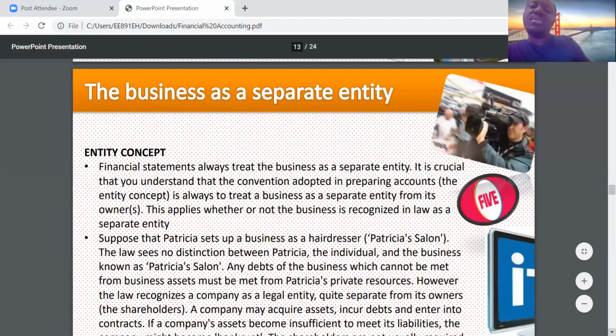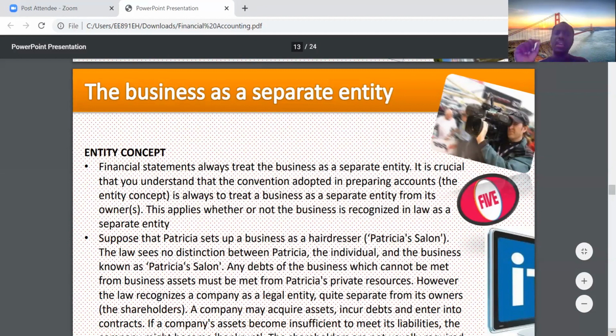So if the business is separate from its owners, then when the owners are investing capital, it's like the business is borrowing from the owner and needs to pay the owner back. Do you see? Because they are distinct personalities, and this concept is crucial to understand the preparation of accounts. And this applies whether or not the business is recognized in law as a separate entity.